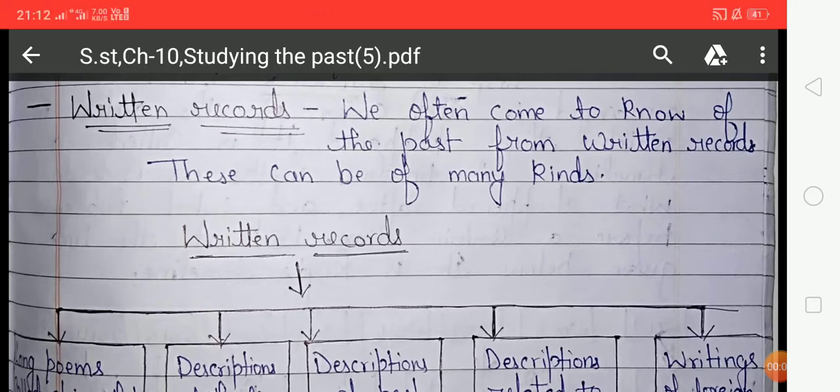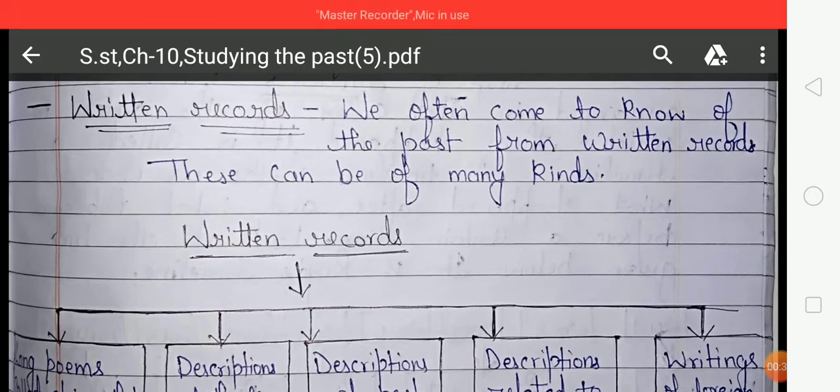In our last video, we discussed chapter number 10, Studying the Past, and the topic was why should we study the past and how can we learn about the past. In this video, we are going to discuss the written records, the sources of history. Sources can be of many kinds. The main sources are written records, objects from the past, monuments and pictures.